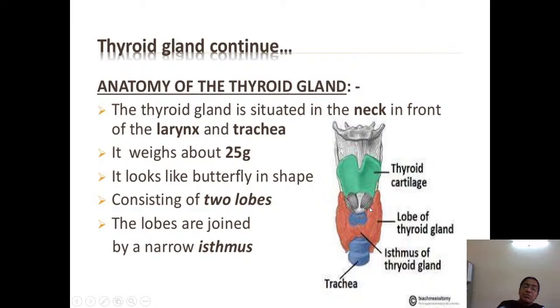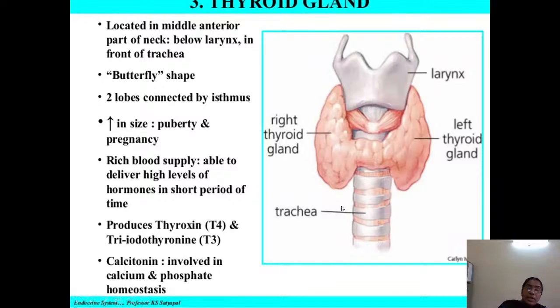The thyroid gland consists of 2 lobes which are joined together by means of the isthmus. The isthmus is a connecting link between the 2 lobes of the thyroid gland, which is present in the neck. Anteriorly it is related to the larynx and the trachea. So the 2 lobes are connected by the isthmus. Normally the size of the thyroid gland increases during puberty and pregnancy. Whatever 25 grams we are saying, a small change in size may be there during puberty